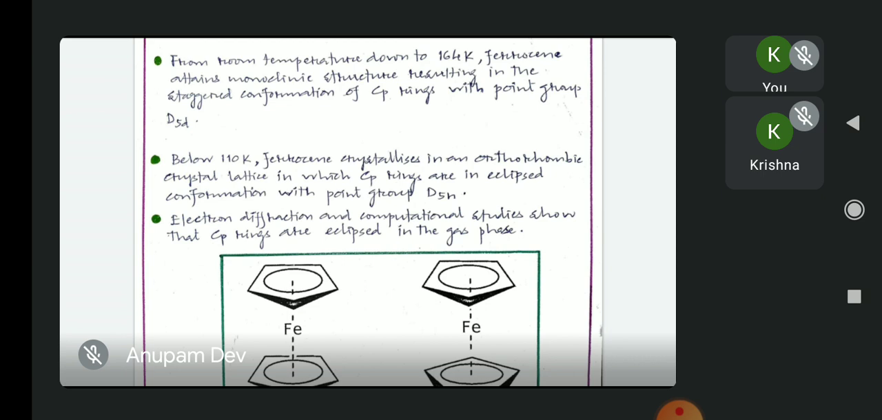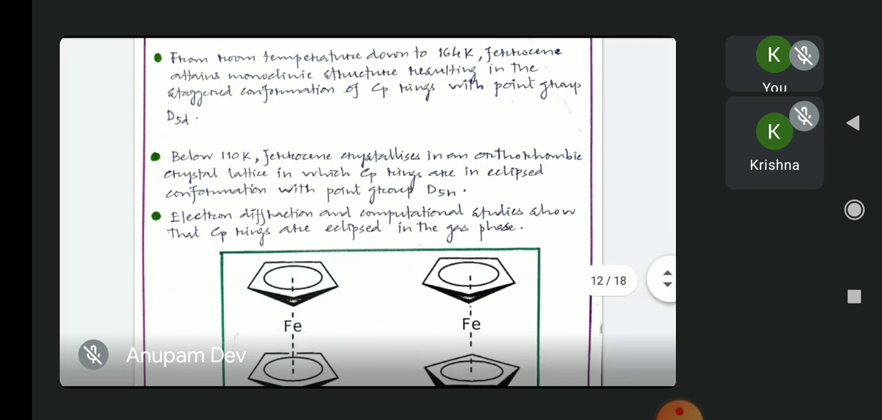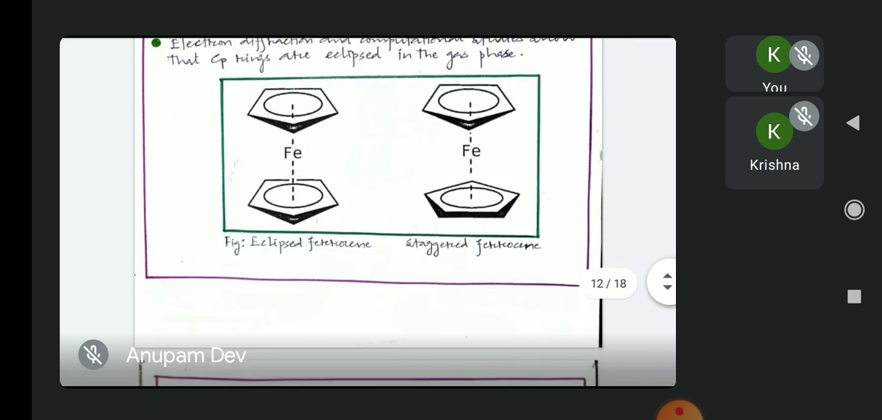Also, electron diffraction and computational studies show that Cp rings are eclipsed in the gas phase. So here we can clearly see both the conformers of ferrocene. In the eclipsed ferrocene, both the Cp rings are arranged in the same way, but in the staggered ferrocene, the vertex of one Cp ring falls on the side of the other Cp ring.